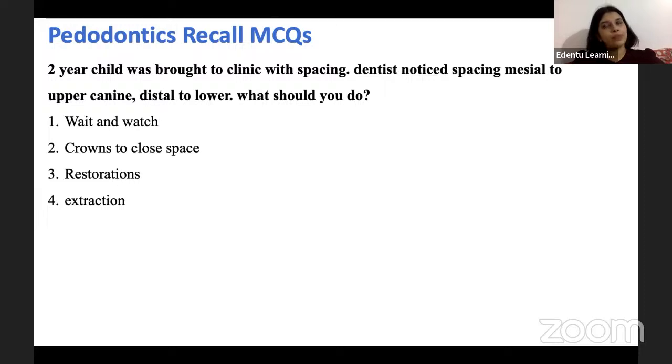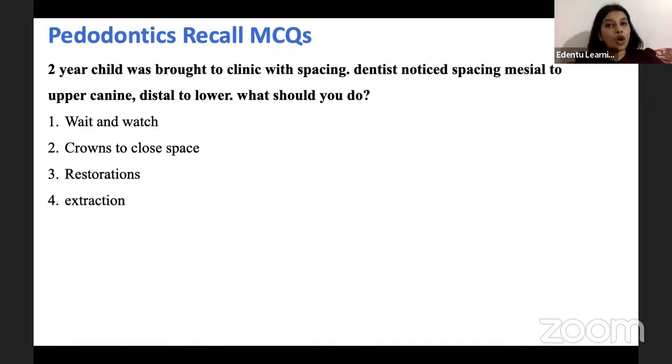Primate spaces are those spaces seen in spaced dentition between the lateral incisors and the primary canines in the upper arch, and between the primary canines and the first primary molar in the lower arch. These primate spaces provide the space for bringing about a class 1 molar relationship in a spaced dentition with a flush terminal plane.